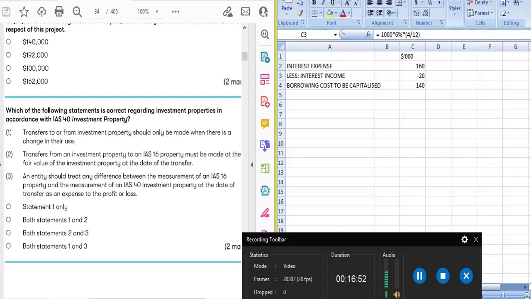If you are using the cost model, then you have to find out the carrying amount. If you are using the cost model, the asset is transferred into investment property at the current carrying amount, and then we will charge depreciation.